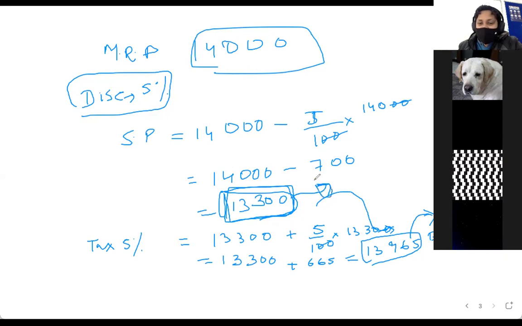So actually, if you go to our market and look at all these things, this is how they will say a huge discount of 10%, 5%, whatever it is. And then finally you're paying effectively, what is going out of your pocket is not that. This also 14,000. If I had to do plus 5% of this, then 1,400 plus 700 is what you have to pay as tax. So that is also something that you have to look into.